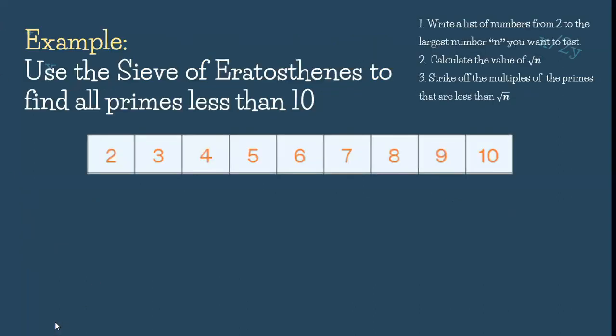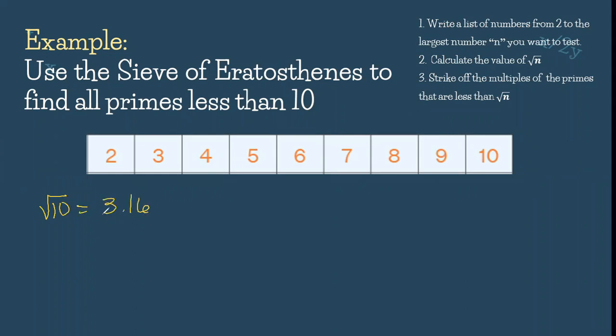So for example, meron po tayong problem na use the sieve of Eratosthenes to find all the primes less than 10. Let us calculate for the square root of 10. So the square root of 10 is equal to 3.16. Approximately, the value of the square root of 10 is equal to 3.16.